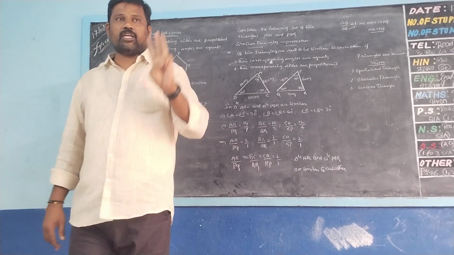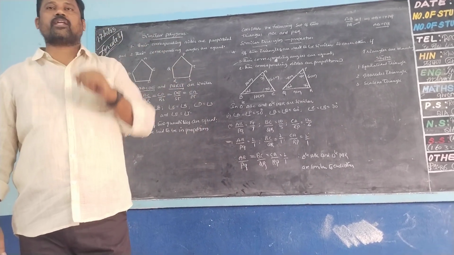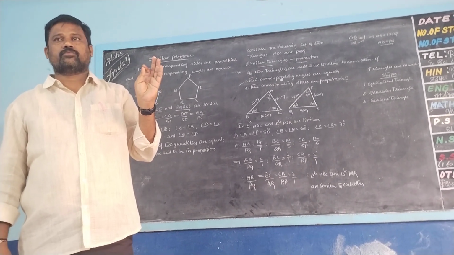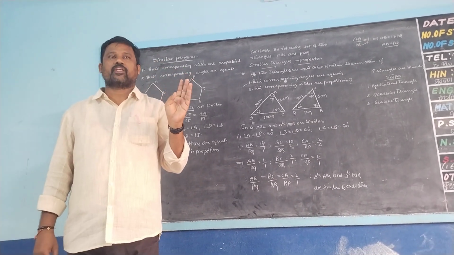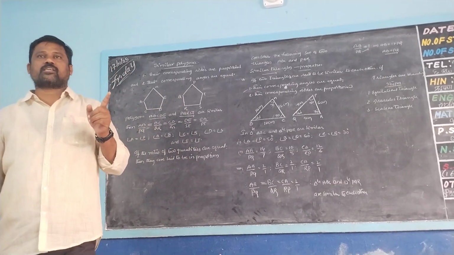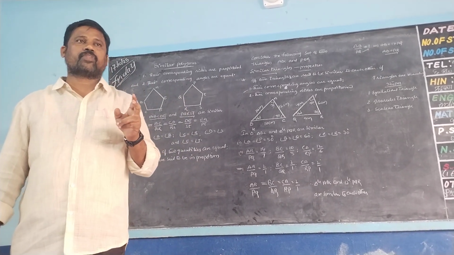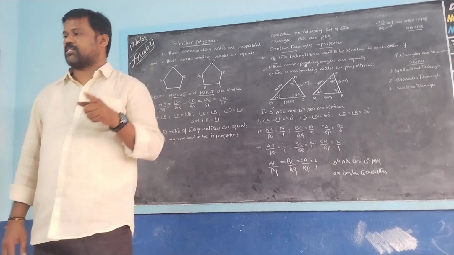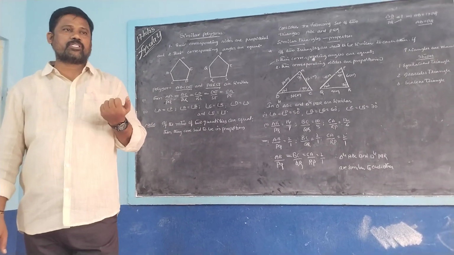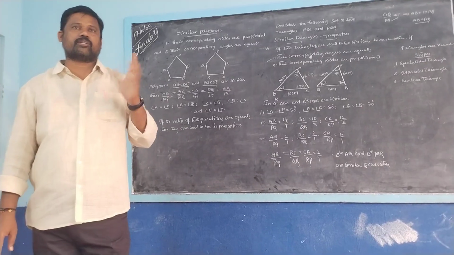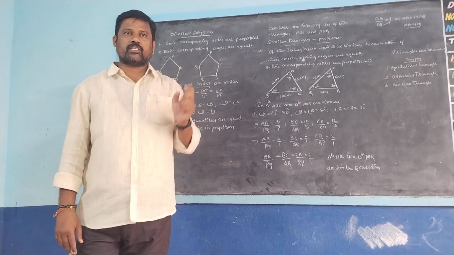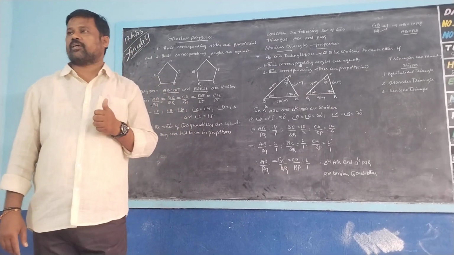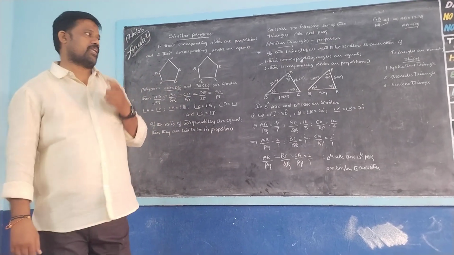Triangles are mainly three types. What are they? Equilateral triangle means all sides and all angles are equal. Isosceles triangle means any two sides are equal compared to the third side. And scalene means all sides and all angles are different. So these are the mainly three triangles, namely equilateral triangle, isosceles triangle, and scalene triangle.